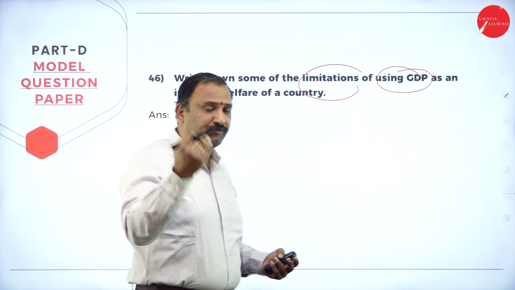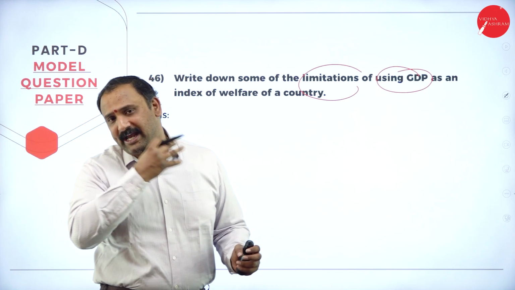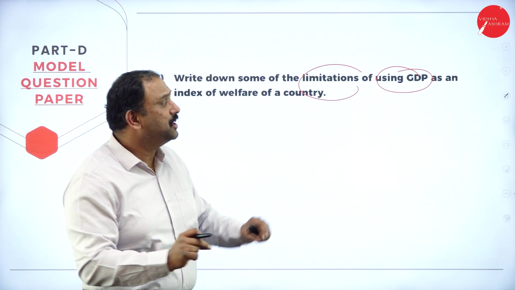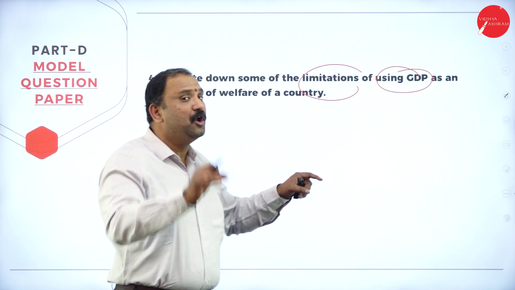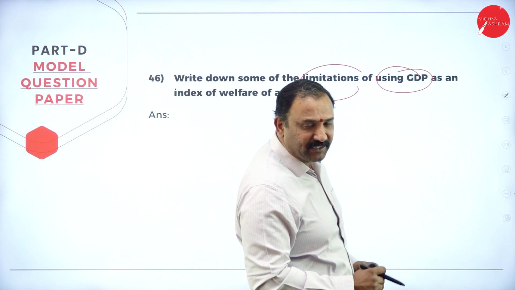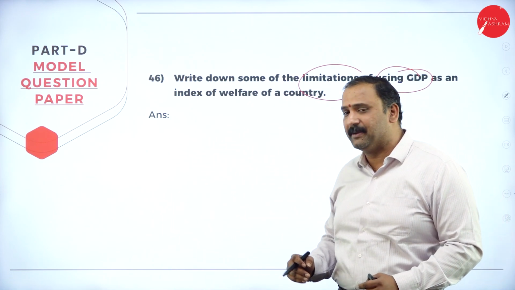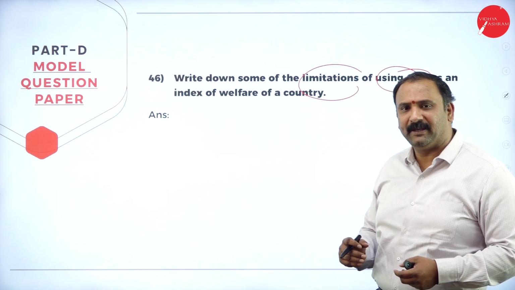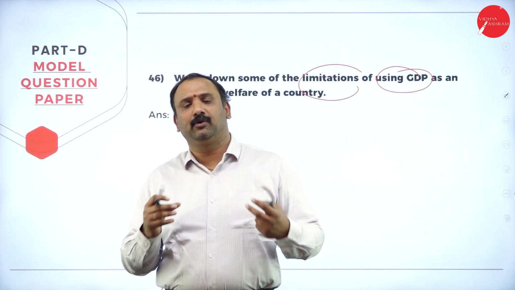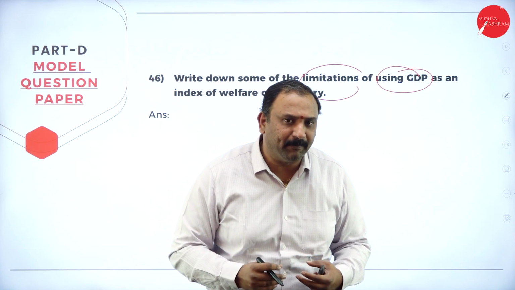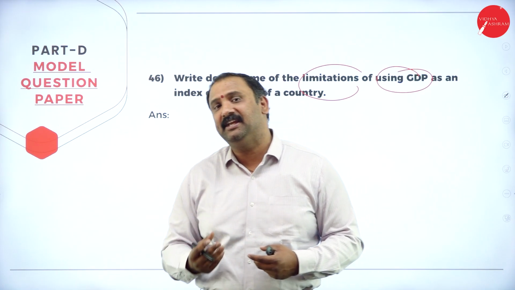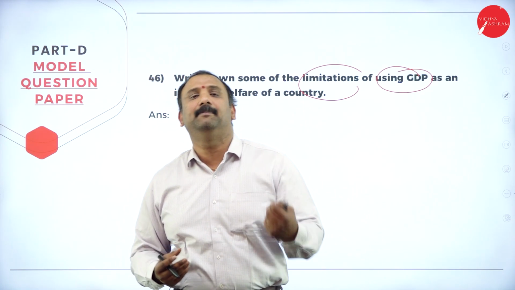But nevertheless, if you feel that, sir, I'm not good in graphs, I'm not able to decipher it, I will not be able to mark, I will not be able to write much, please go in for a plain theory question where you can still score your 6 marks. So now coming back, we are talking about the limitations of GDP, which is very, very important. The limitation of GDP is that there's a double accounting problem there. We are not able to mention and calculate the welfare of the country completely. There are many times that the data is redundant, and there are many times that it gets calculated multiple number of times.